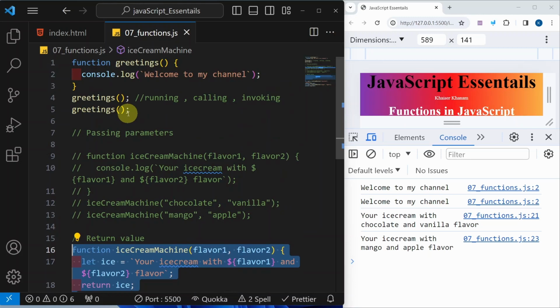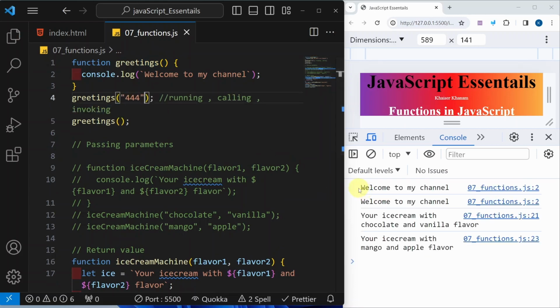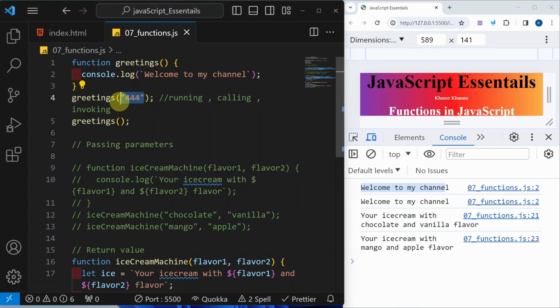When I come to the first function, inside this I have not passed any parameters, and while calling I am not passing any argument. So that is also possible. It is not necessary that every function has to have parameters and arguments. Maybe in some places you just want to display messages. In that case, you can use a function without passing any parameters or arguments. Now for this, I do not have any parameter. Here if I pass an argument, it will not have any effect and I will not get any error as well. It is just going to ignore this.